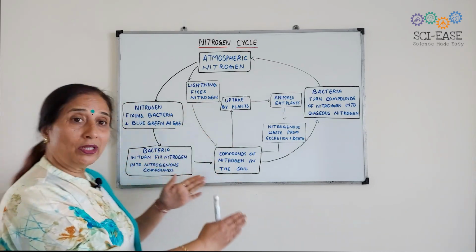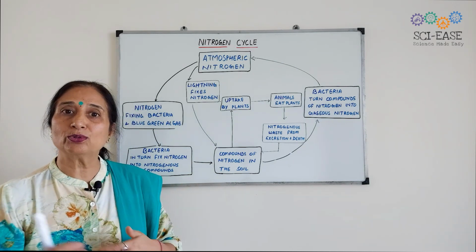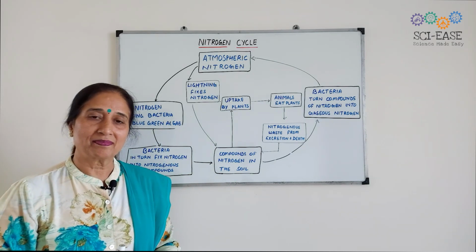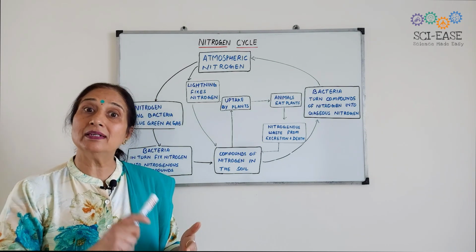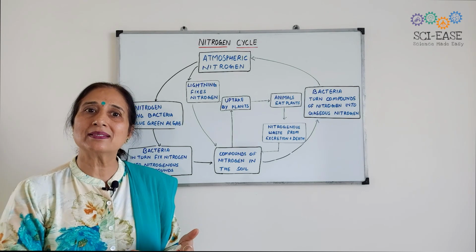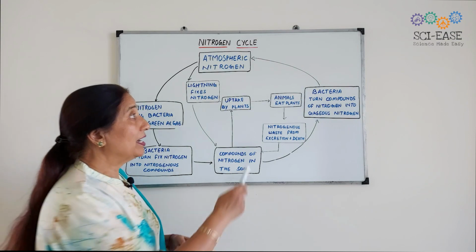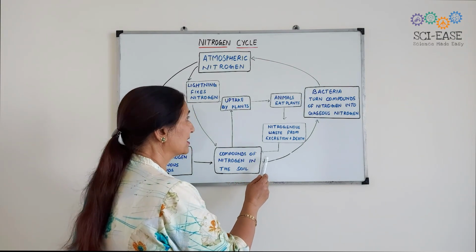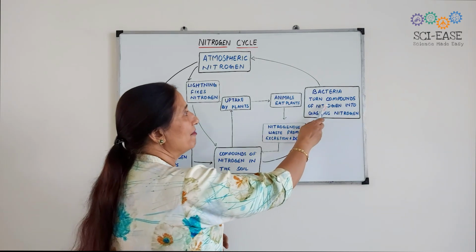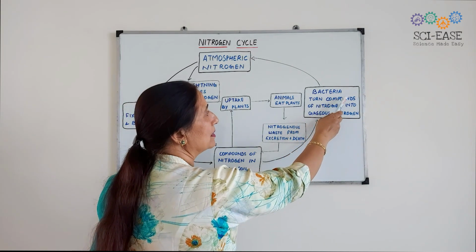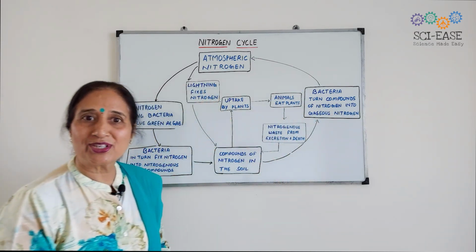I have told you all the methods by which nitrogen can be fixed and changed into nitrogenous compounds. But we know that the percentage of nitrogen in the Earth's atmosphere remains almost constant. So again there are certain bacteria in the soil that turn these compounds of nitrogen into gaseous nitrogen.